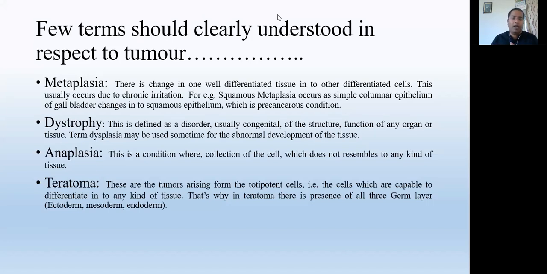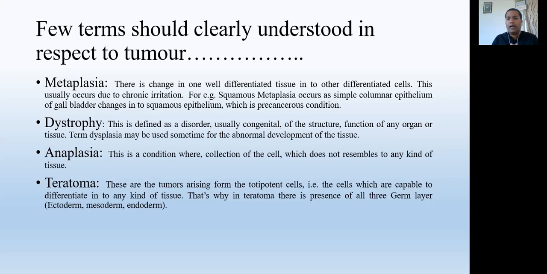Then it is called metaplasia. Means one kind of tissue has changed its character completely to another type of cells. This is metaplasia, and this may be responsible for the development of cancer somewhere in the body, just like in the